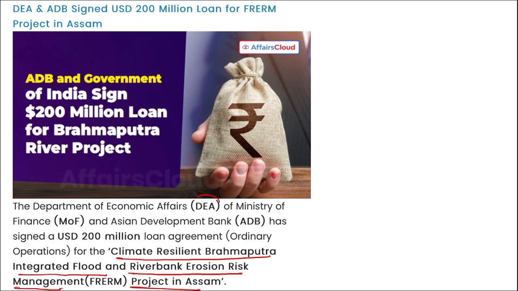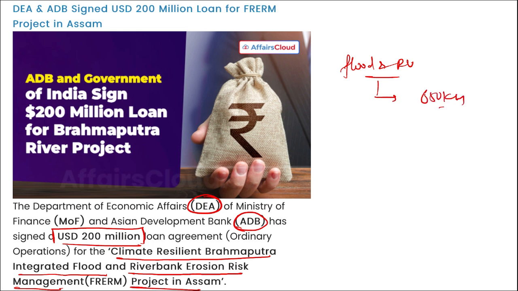Correct? For this, it is the Department of Economic Affairs and the Asian Development Bank. They have signed a $200 million loan agreement. Under this FRERM project, remember, the project is to strengthen flood and riverbank erosion management along the 650-kilometer stretch along the Brahmaputra river in Assam. This project's activities will be led, managed and coordinated by the Flood and River Erosion Management Agency of Assam.